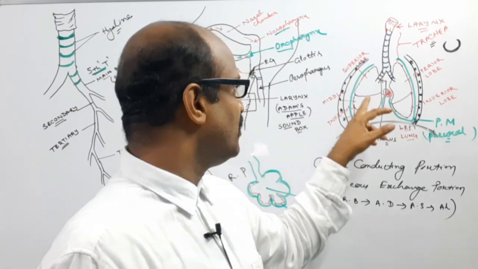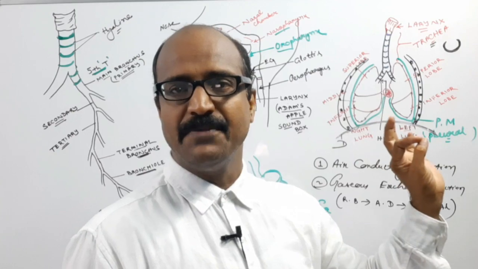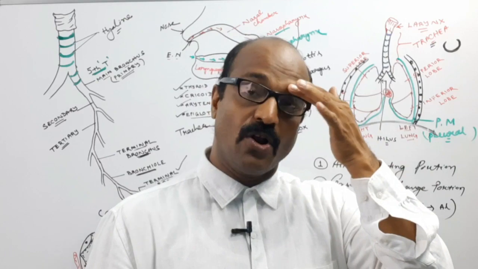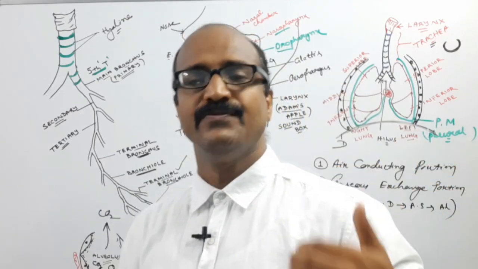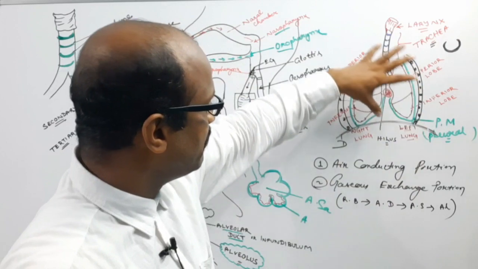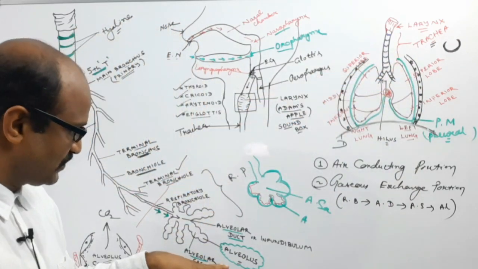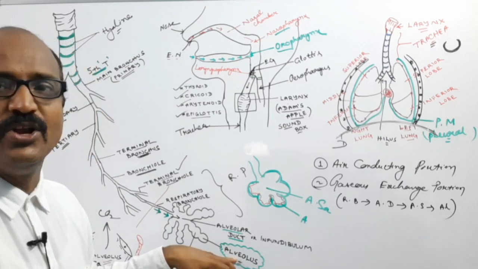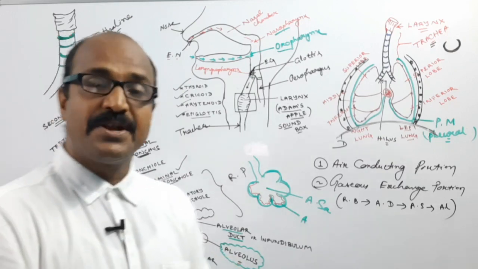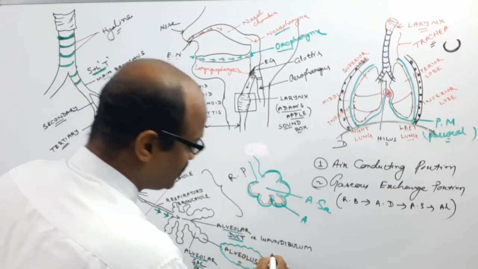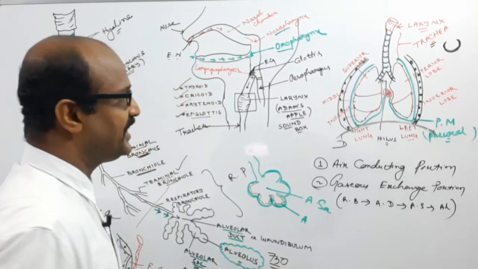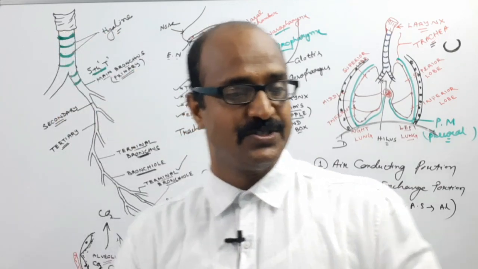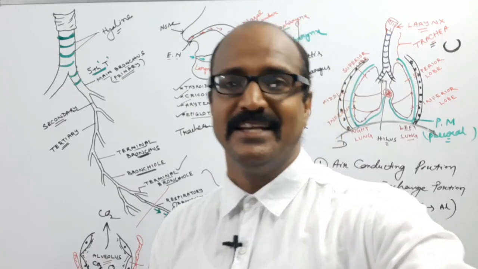That's why the covering of the lungs, the pleural cavity, reduces the friction of the lungs against the wall of the thorax. This is the whole about the lungs, and the functional unit of the lungs is the alveolus. About 750 million alveoli are present in human lungs.